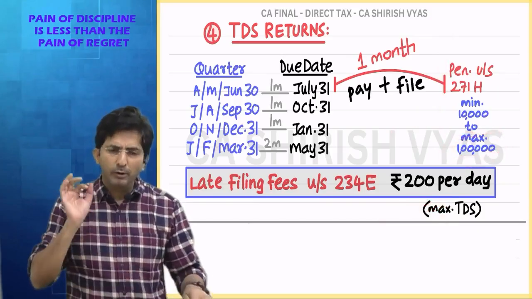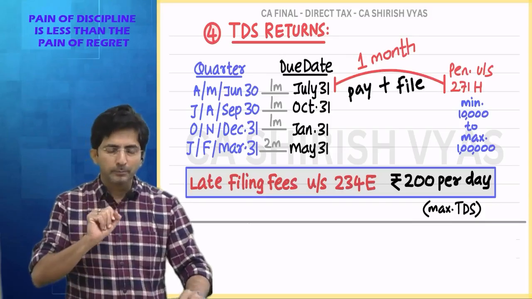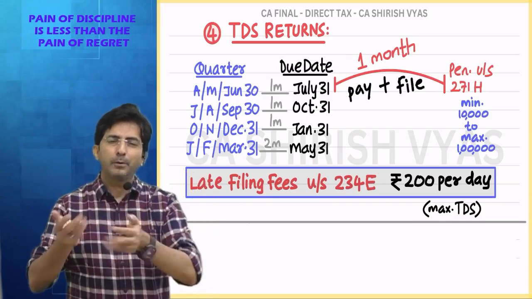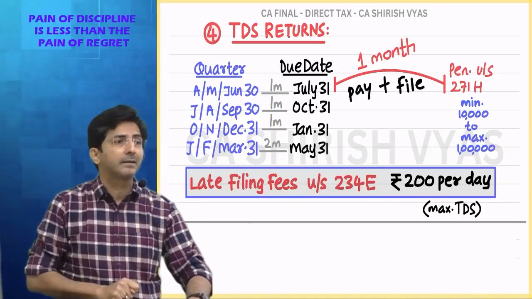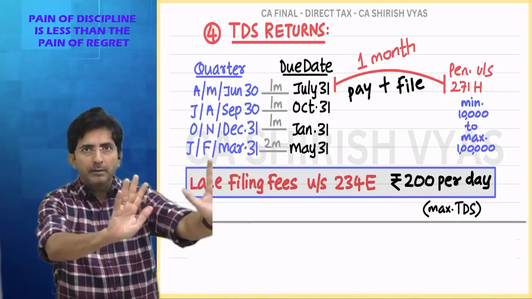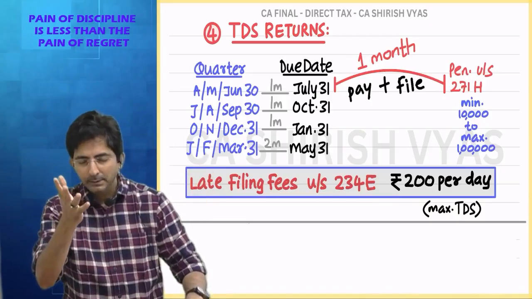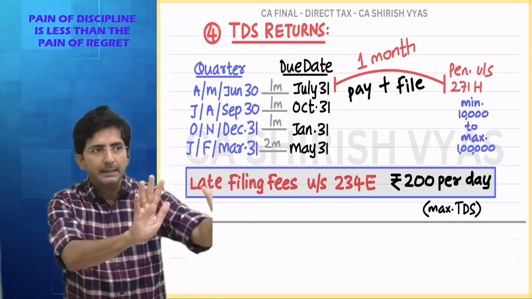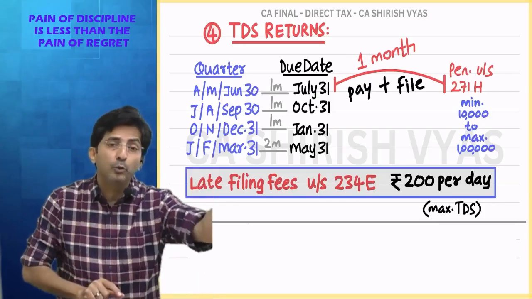Tell me why the law is so strict? Because see what happens, imagine if I have deducted some TDS and if I don't deposit, if I don't file the return, the government will not come to know about that, right? Like see, you are the other party. While making the payment from 1 lakh, I paid you 90,000. Assume 10% TDS. I deducted 10,000.